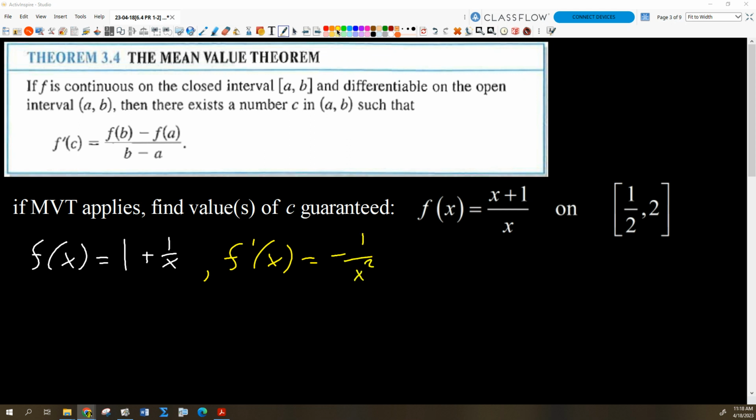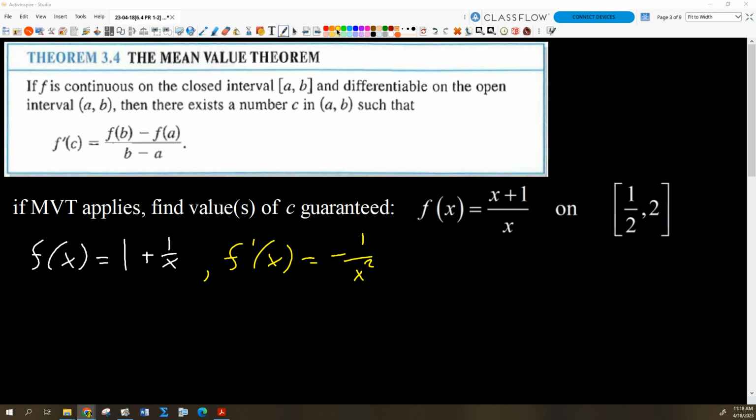Okay. So wherever the derivative function is undefined, that's where the original function is not going to be differentiable, right? So where do we have problems with our derivative? At 0, yeah. So our function is not differentiable at 0, which doesn't matter because 0 is not even in our domain.